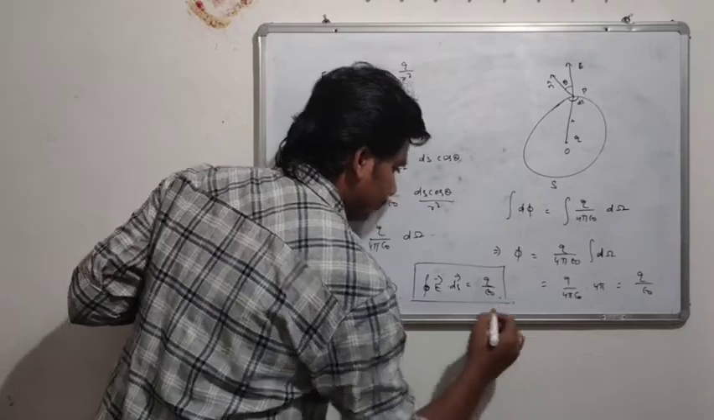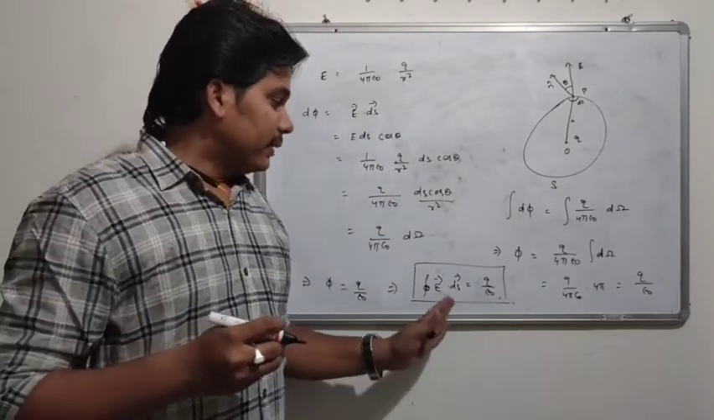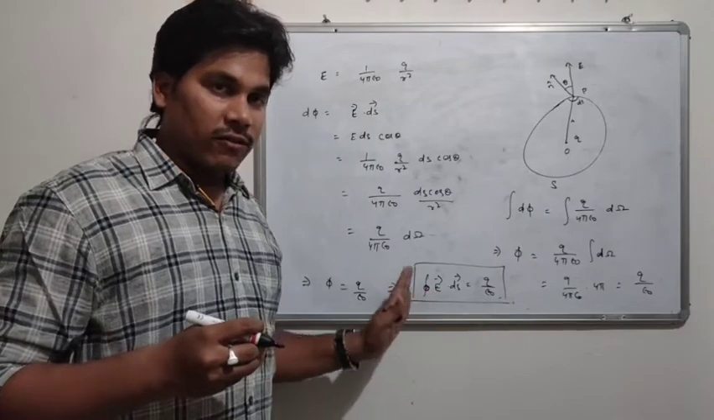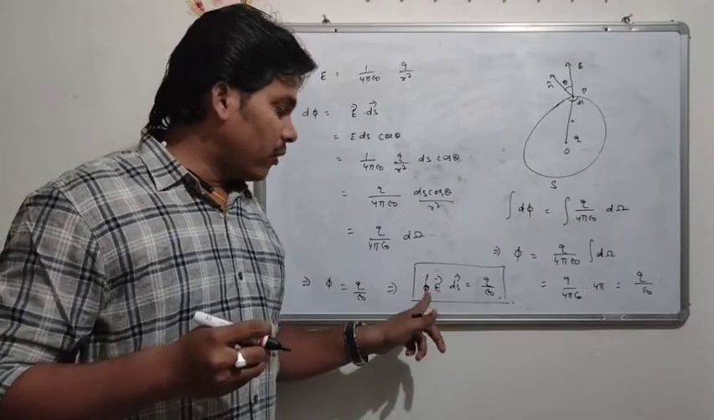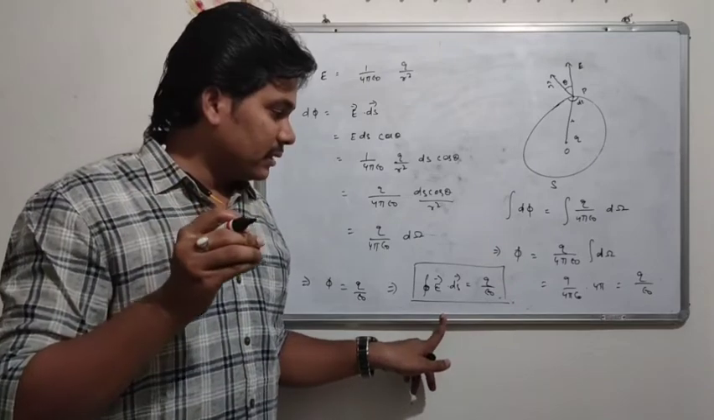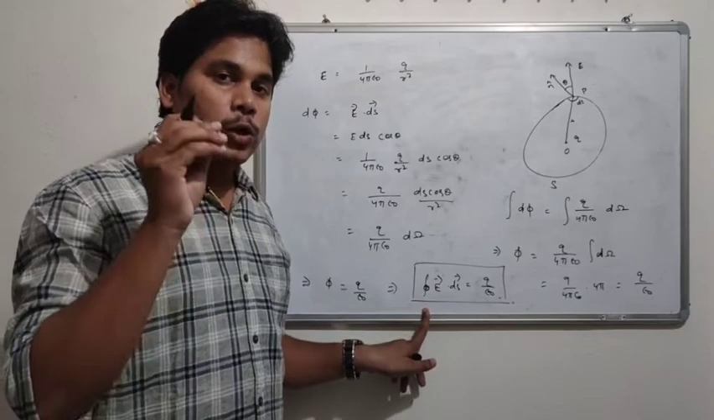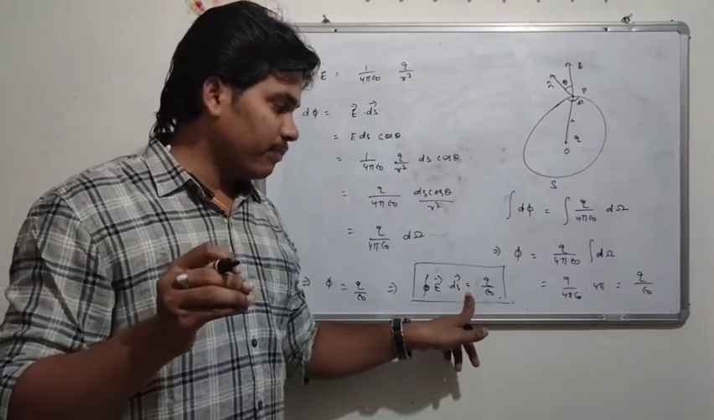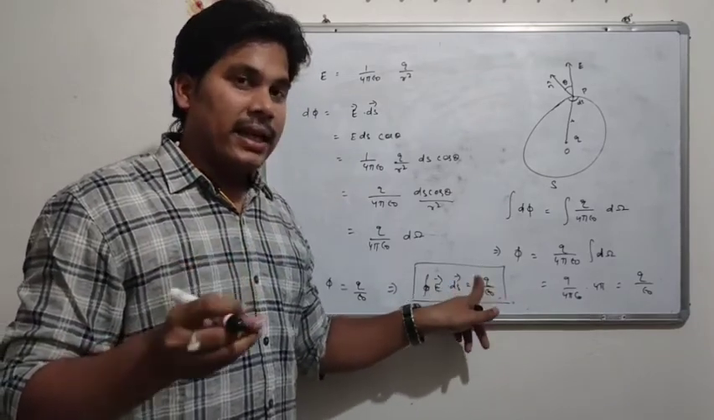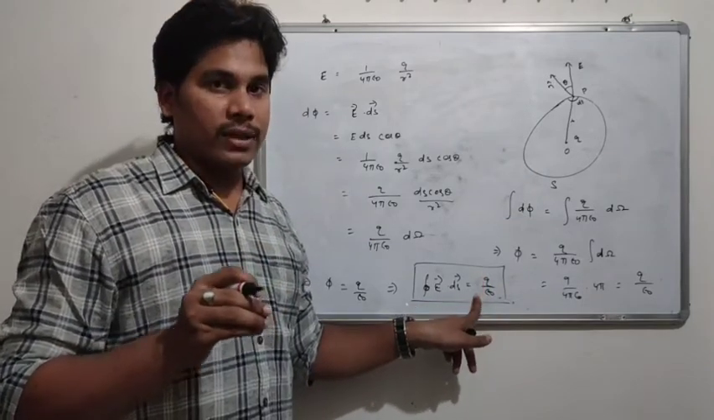This is what the Gauss law told. The flux of the net electric field through a closed surface equals the net electric charge enclosed by that surface, divided by epsilon naught, which is the Gauss law.